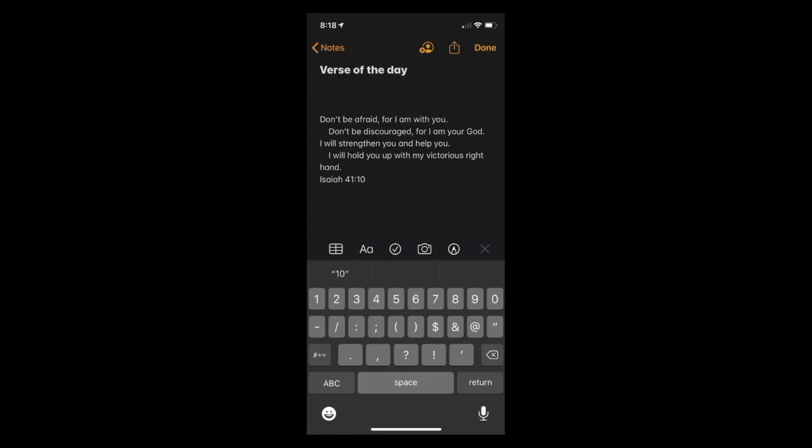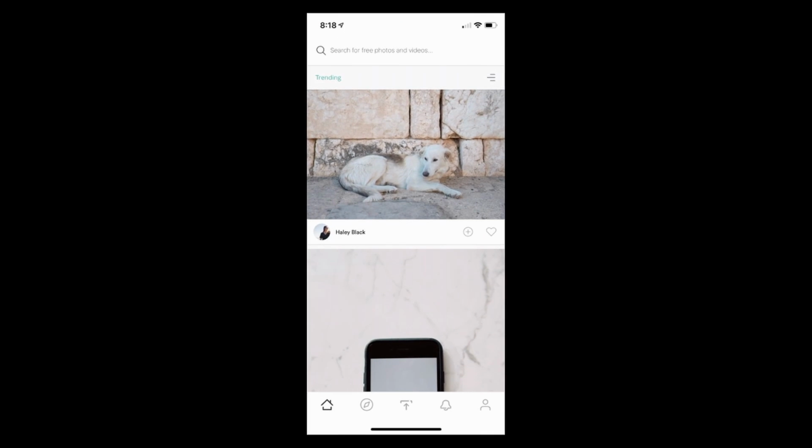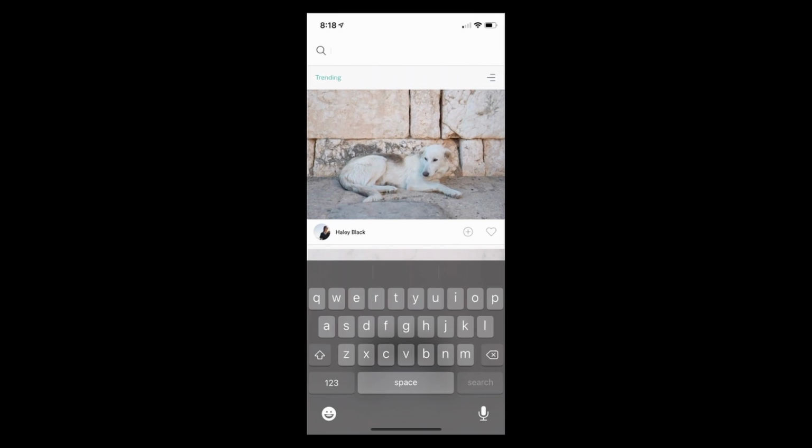Okay, so now that I have a verse, I like this verse. One of the first things to do when you find a verse is to think of what theme you want to highlight. One of the nice things about the app is that you can do a search. When you look at Isaiah 41:10, it's all about fear.